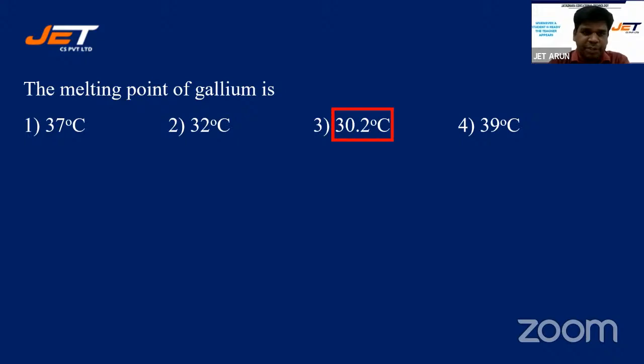Right. Students, is it 30 point? All right. It's 30.2. That's right, students. See, even I had a confusion. I was confused between 30.2 and 39, but 30.2 is absolutely right, students.